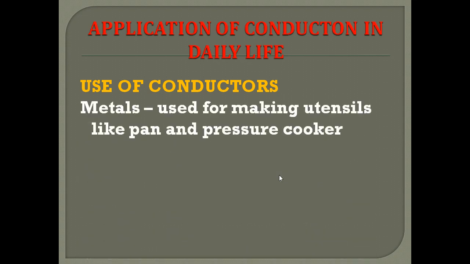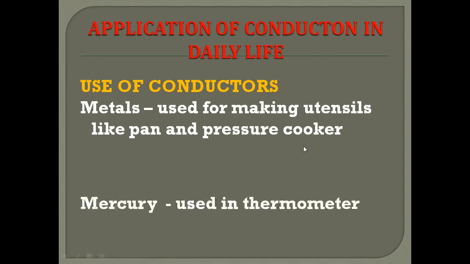Metals, which are good conductors of heat, are used for making utensils like pans and pressure cookers. So metal is a good conductor of heat, and it is used for making utensils like vessels, which we use in our home. A pressure cooker can tolerate however much we heat it, because it is a good conductor of heat. So metals are used for making vessels like pans and pressure cookers.